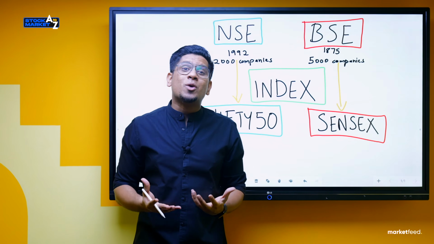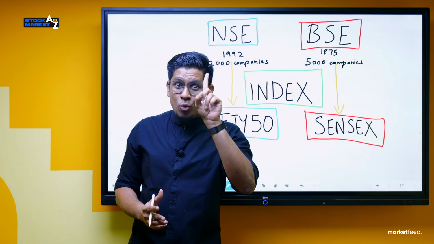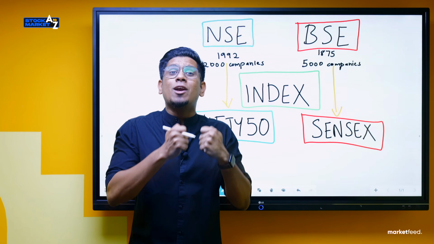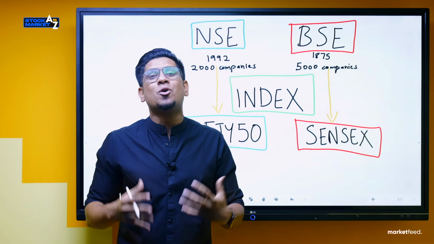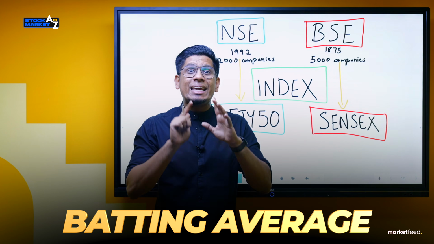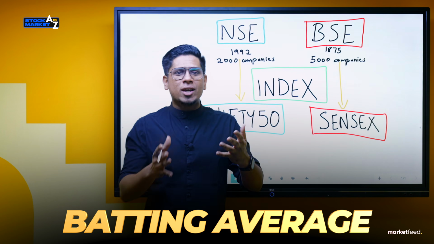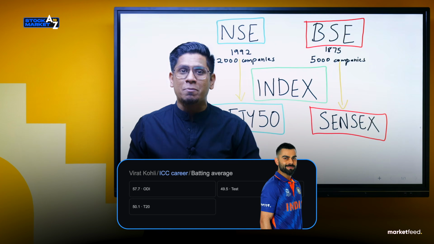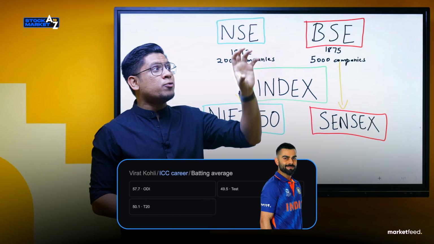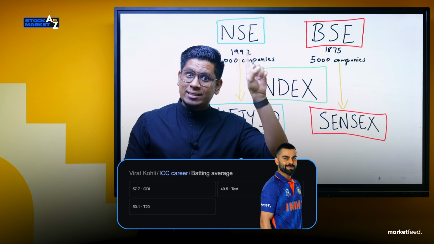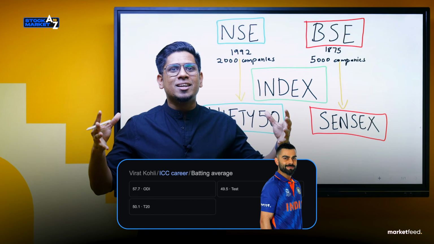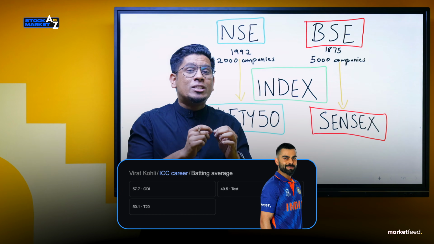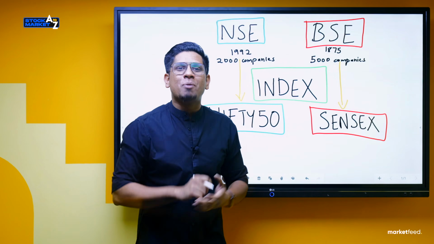Then what can we look into? You tell me, what is that one single number of Virat Kohli which will tell us that he's a good batsman? Batting average, right? Virat Kohli's batting average, I guess, is above 50. That is a single number which is a measure of his good performance. That is a single number which indicates that he is a good batsman.